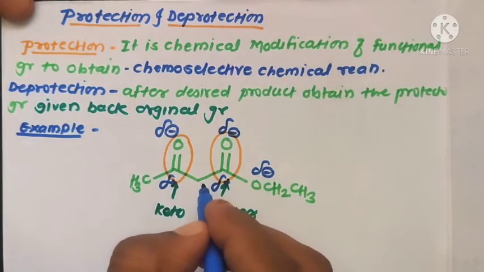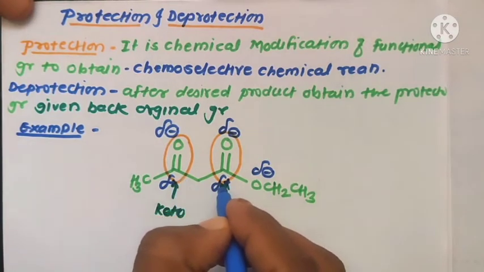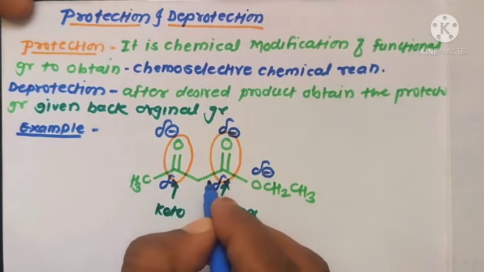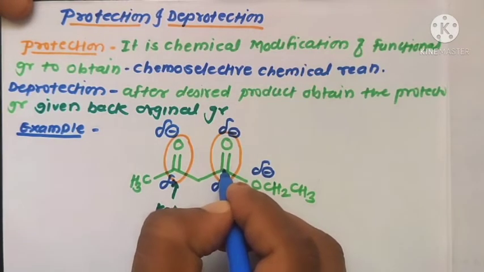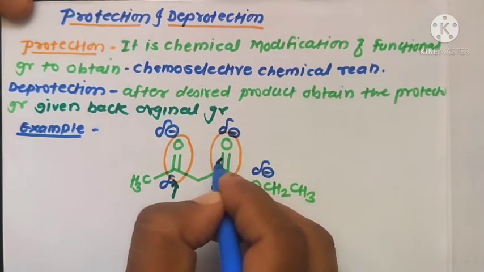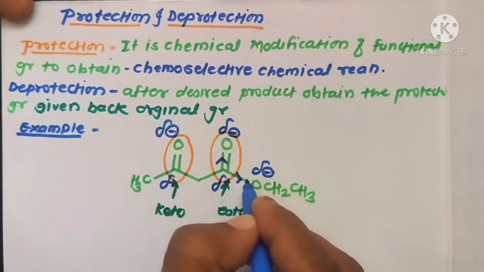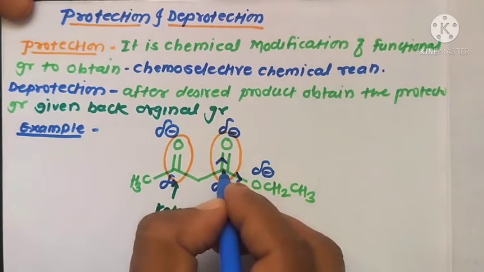Now compare the electrophilic centers in this molecule. Here is one electrophilic center and here is another electrophilic center, but if you compare their reactivity, the flow of electrons is shifted from carbon to oxygen atom, and here again from carbon to oxygen atom, therefore these are the electrophilic centers.